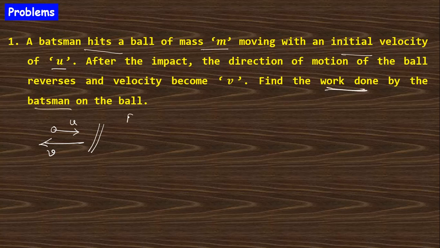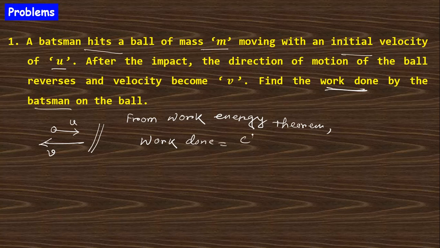From the work energy theorem, the work done will be equal to the change in kinetic energy.